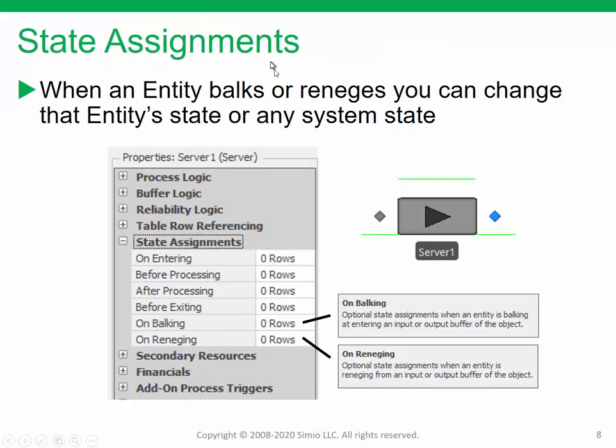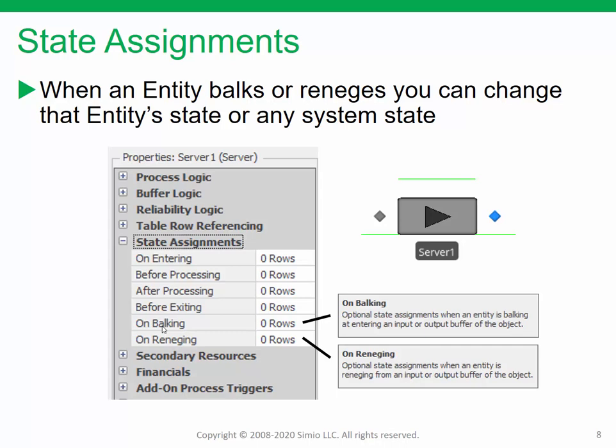So in addition, we can also do state assignments based on the balking and reneging. So within the properties, the state assignment section of the properties, in this case the image is from a server, but again we would see the same thing for combiner and separator. We have 2 categories here, one on balking and a second one on reneging. And so on balking would make the specified state assignment in the case where an entity balked. And so you can make entity state assignments, you could make model state assignments, whatever type of state assignment you want to make when an actual balking event occurs.